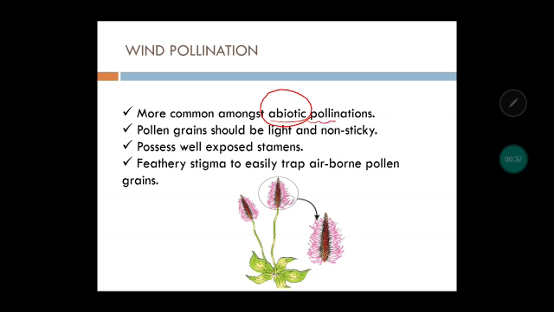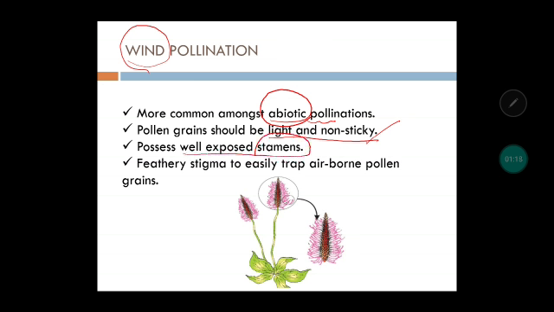Wind is one of the abiotic pollinators. It is the most common type amongst the abiotic pollinations. Pollen grains for wind pollination should be light and non-sticky. That is very understandable, because if they have to move through wind, they have to be light, and they have to drop on certain flowers, so they have to be non-sticky on their path. Most importantly, plants pollinated through wind should possess well exposed stamens.